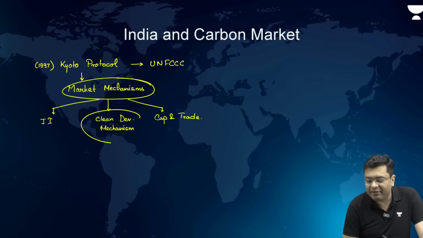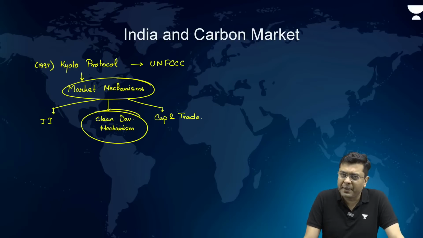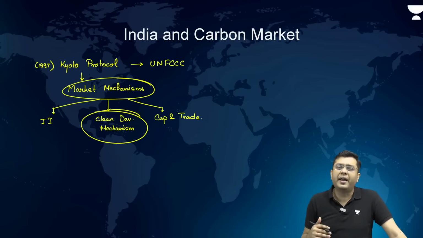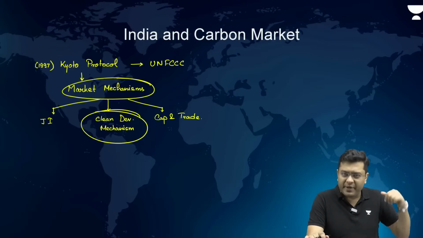Now, this Clean Development Mechanism is important for us. Why? Because countries like India come under the less developed, developing countries. So, we do not have emission targets given to us, as has been the case with the developed nations.